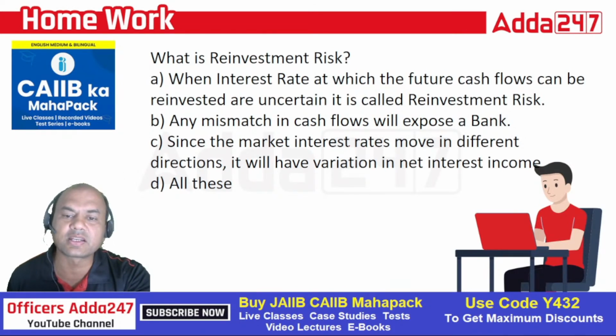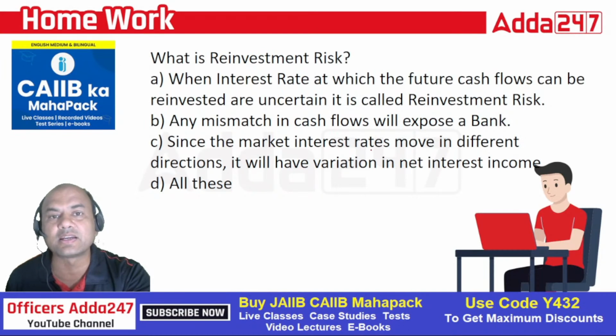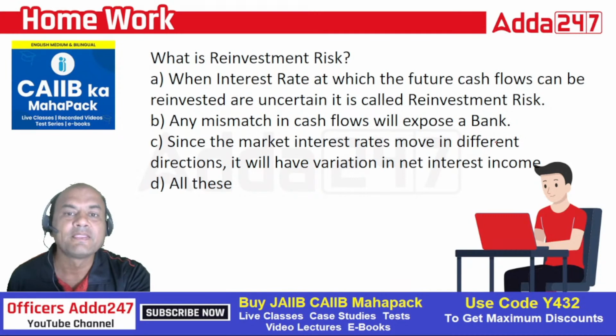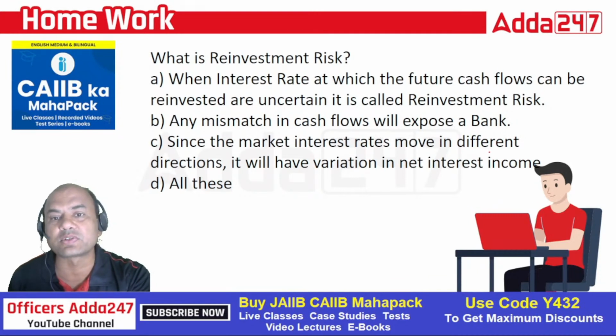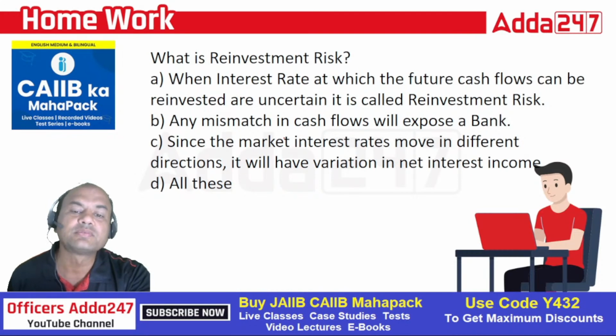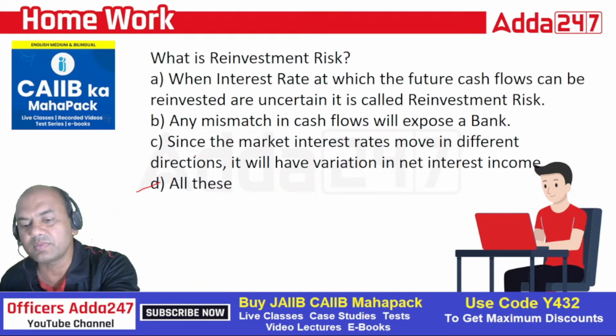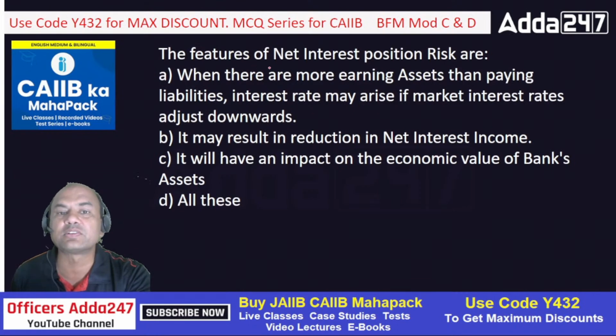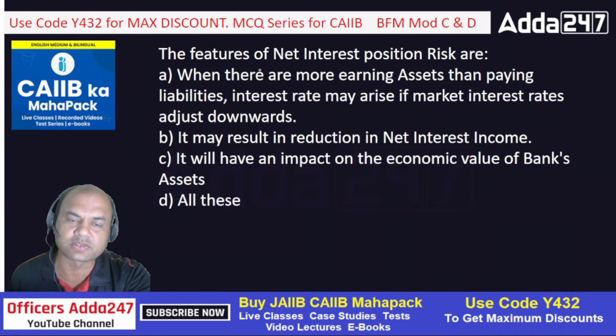Since the market interest rates move in different directions, it will have variation in net interest income. So if the market interest rates move in a different direction, here they mean opposite, okay? Opposite to your favorable situation, then definitely you will be having this NII problem, okay? So all these features are correct. So the correct answer is D, all of these. Got it? Now from the next one, I want the answer from your side. I won't be giving the answer because that was a homework question. That's why I gave you the answer.